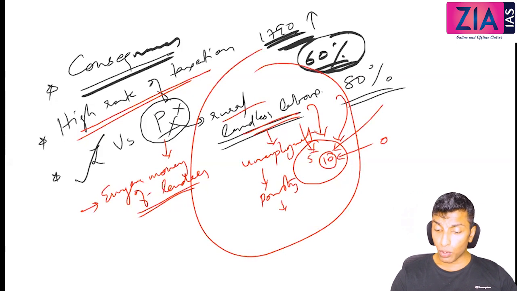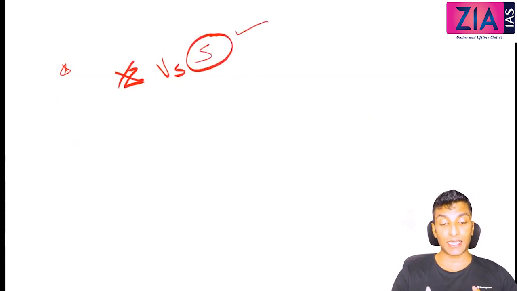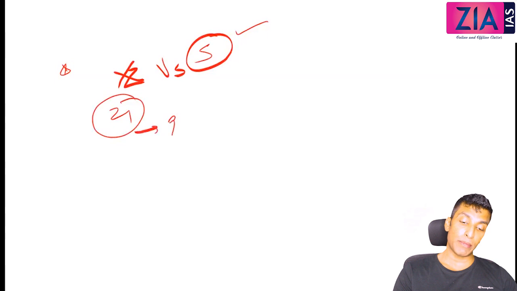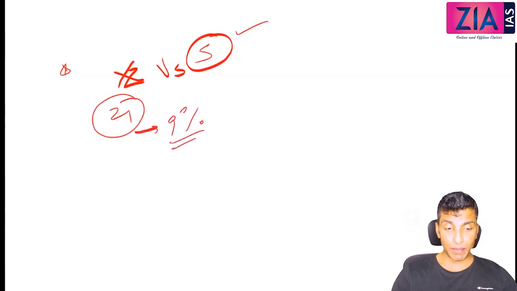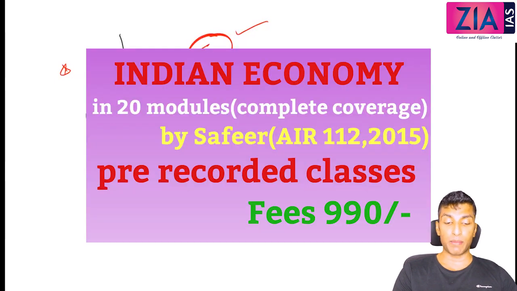Apart from this, two most important points that you need to write under Zamindari settlement or the permanent settlement are with respect to this. You see, Zamindar versus state, who is the owner? State is the owner. So if the Zamindar is not able to pay, under the sunset law he will be evicted and a new person will come. Why is this person coming? He is looking for the 9% commission and he is coming. He may be a trader, he may be a merchant, or he may be a businessman, etc. But initially this person was from the rural area, the original landlord, but this new person may not be from the original rural area. He may be an urban person, an urban merchant or an urban trader.